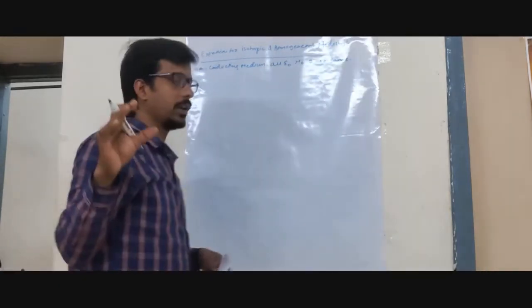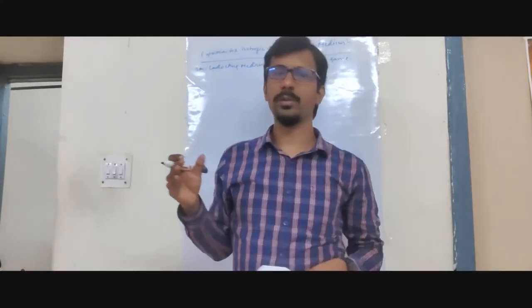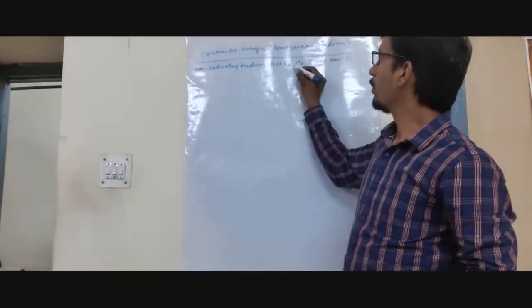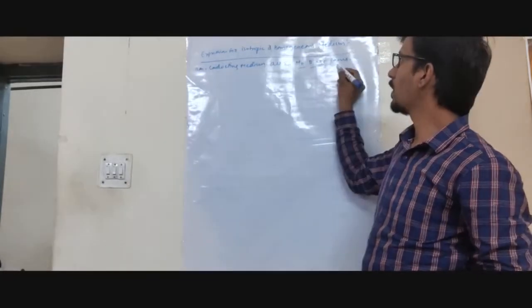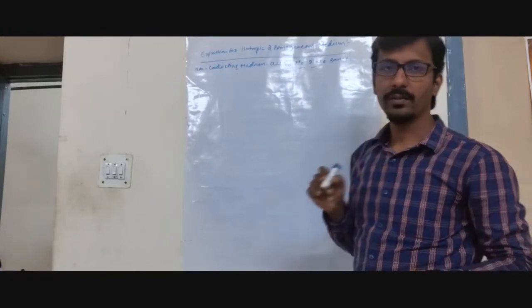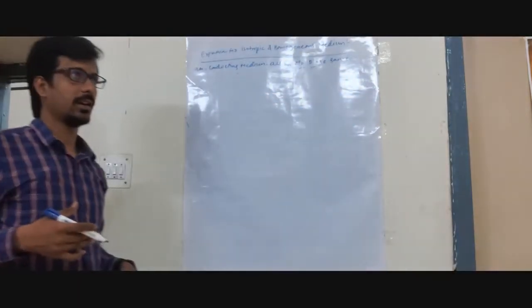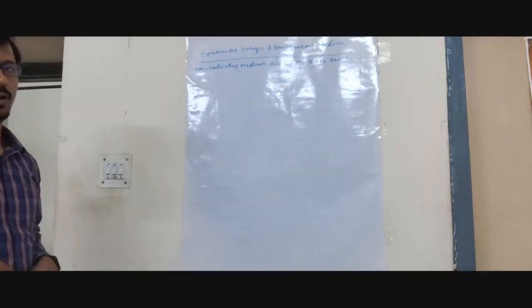Please note down, in an isotropic homogeneous medium, the values of mu naught and epsilon naught are the same in all directions. Whatever the molecules are doing, it will remain the same and does not change. Understood? Like this, you should try to understand.